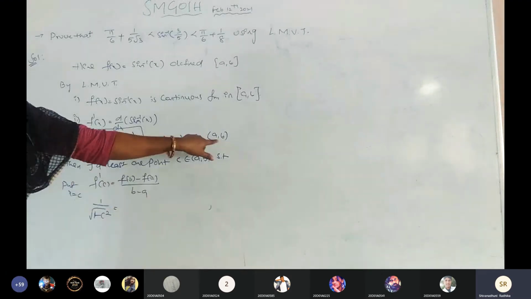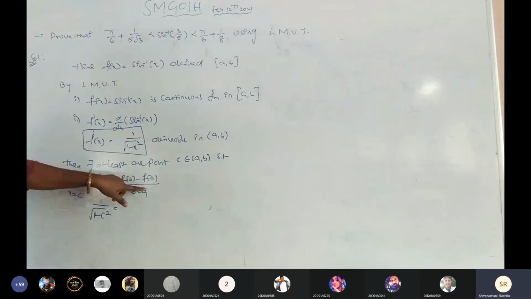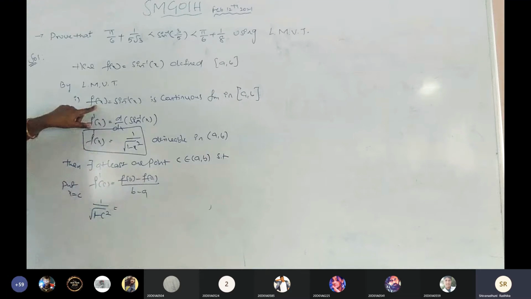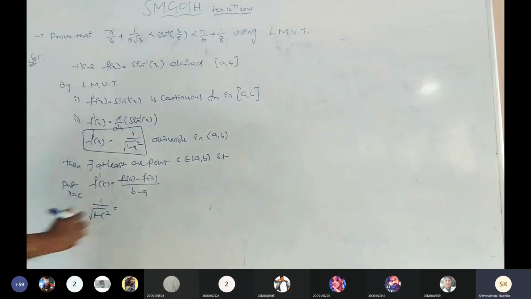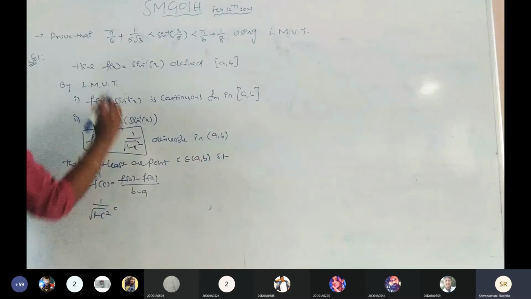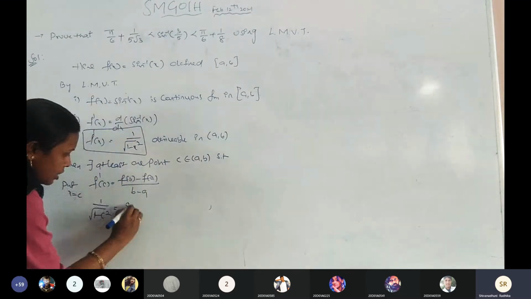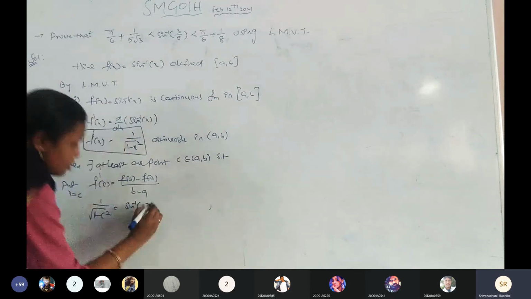Now, what is f of b? The interval values are only the extremes a comma b, so there is no need to change anything in f of b minus f of a. But f of b is of the form f of x, so we need to substitute x equals b in f of x. What is f of b here? Sine inverse of b. What is f of a here? Sine inverse of a.